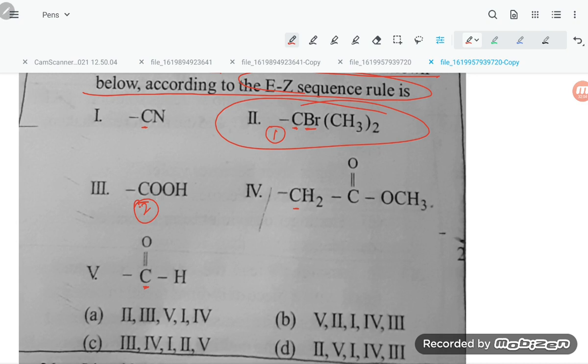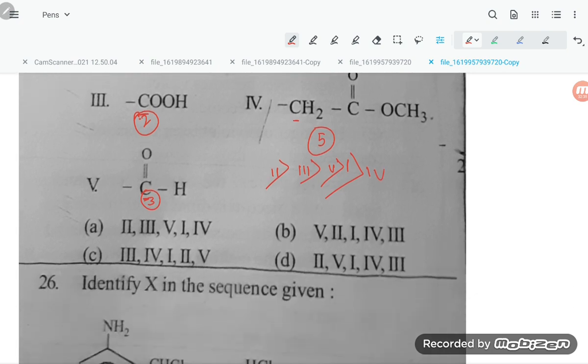Then nitrogen, carbon, oxygen, so it will get the third number. This will take the third number, and this will take the fourth number. And here, this is 5. So firstly second, then third, then fifth, then first, then fourth. Second, third, fifth, 1, 4. So option number A is correct.